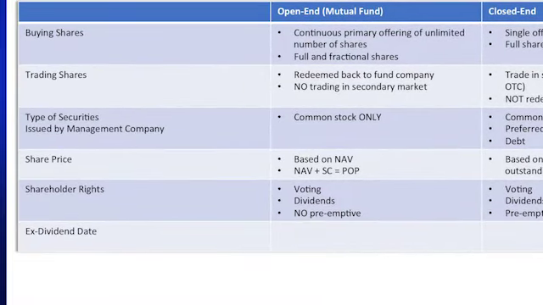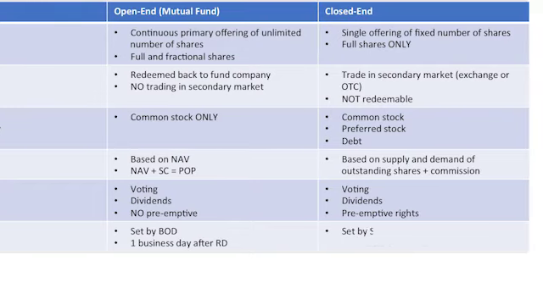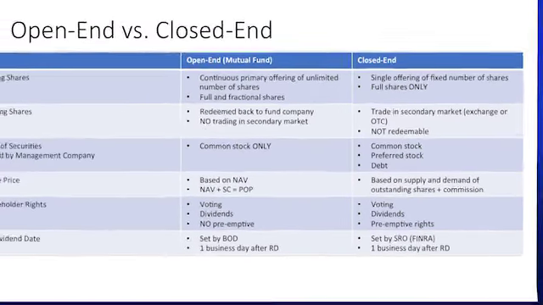Ex-dividend date for a mutual fund is set by the BOD, Board of Directors, and is typically one business day after the record date. For a closed-end company, the ex-dividend date would be set by the SRO, self-regulatory organization, and that would be FINRA, and is typically one business day before the record date.